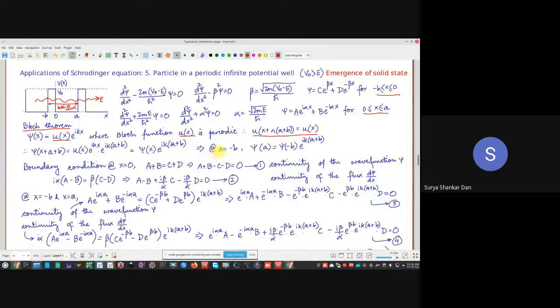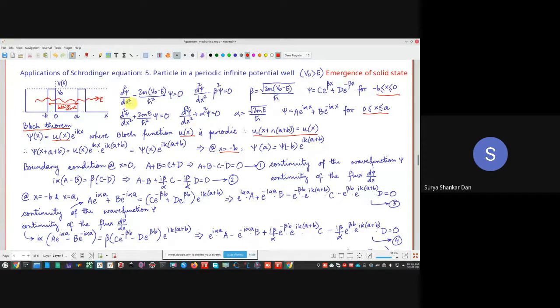So that means at x equal to minus b, here we replaced x with minus b, so what will happen here, psi(a) will be equal to psi(minus b) e to the power of i k (a plus b). We are going to use this as one of the boundary conditions.